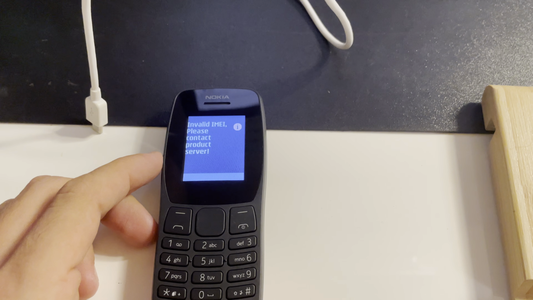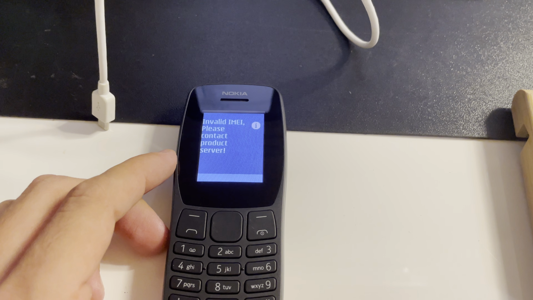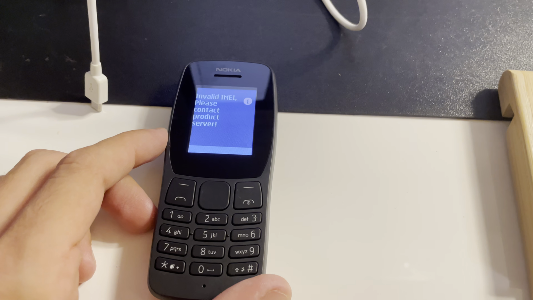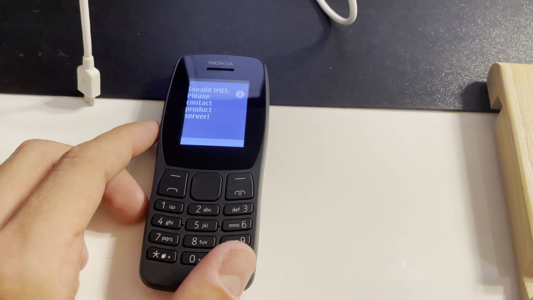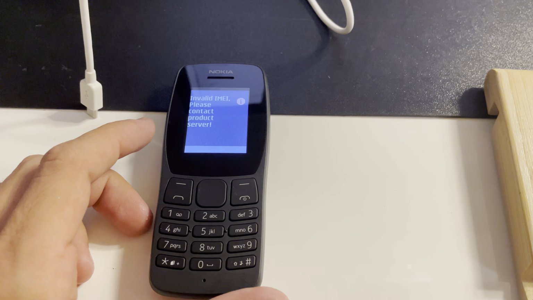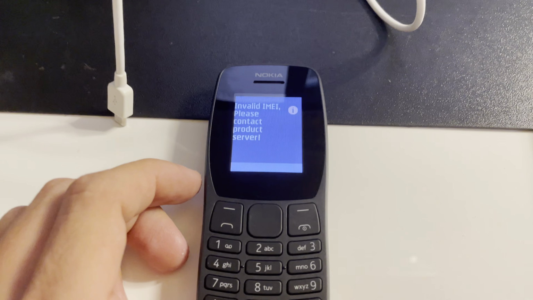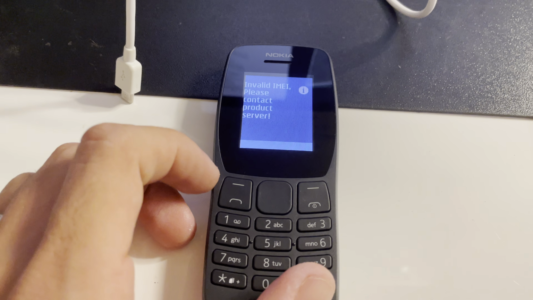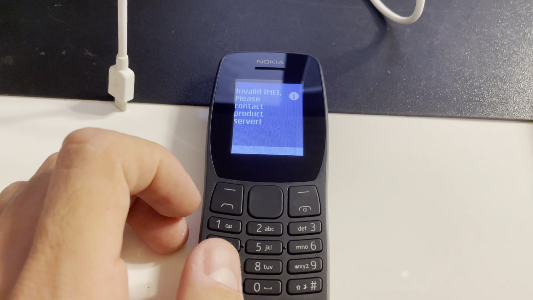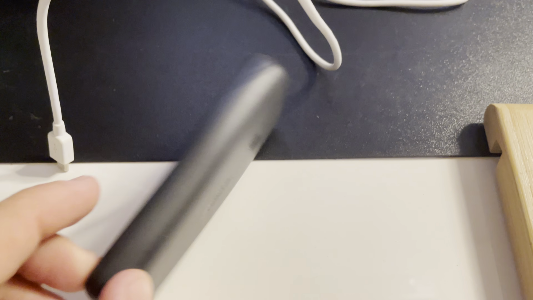Hi there, I'm going to show you in this video tutorial how to repair the invalid IMEI for Nokia 110 2019, alias known as TA-1192. As you can see, we have here one sample with the damaged IMEI.